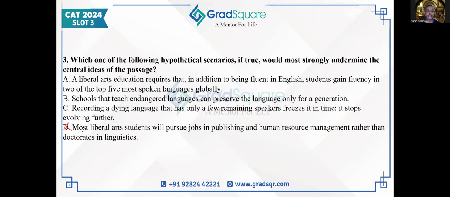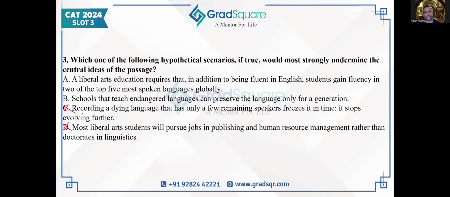C says, recording a dying language that has only a few remaining speakers freezes it in time. It stops evolving further. Even if this is true, it is still leading to preservation of language. It is stopping a language from dying out, which is what the author is saying is a good thing. So if it is still surviving, it doesn't matter whether it evolves or not. As long as it is surviving, it's fine. So C also doesn't undermine the central idea of the passage, because the author is not talking about language evolution at all.